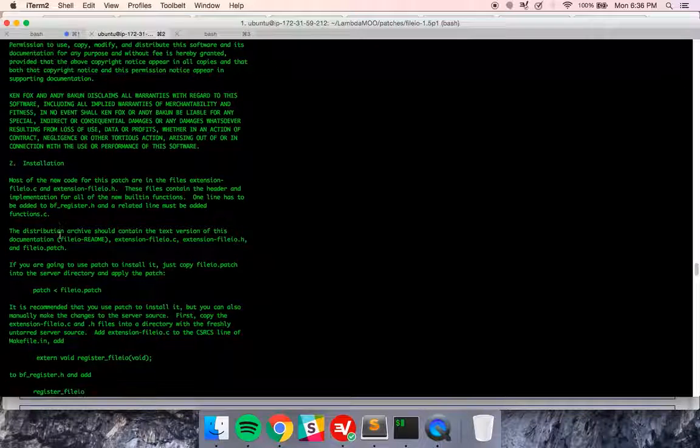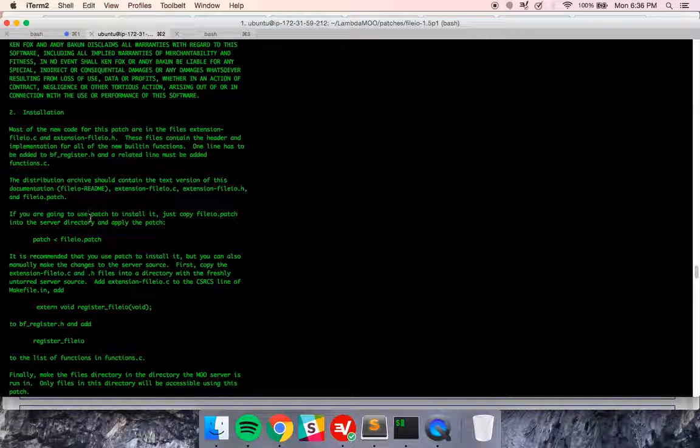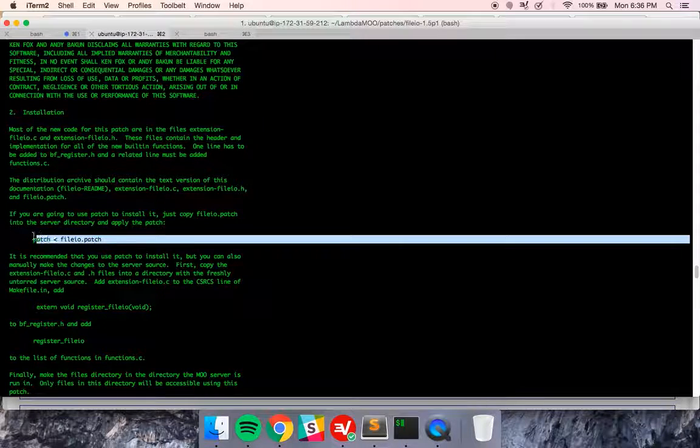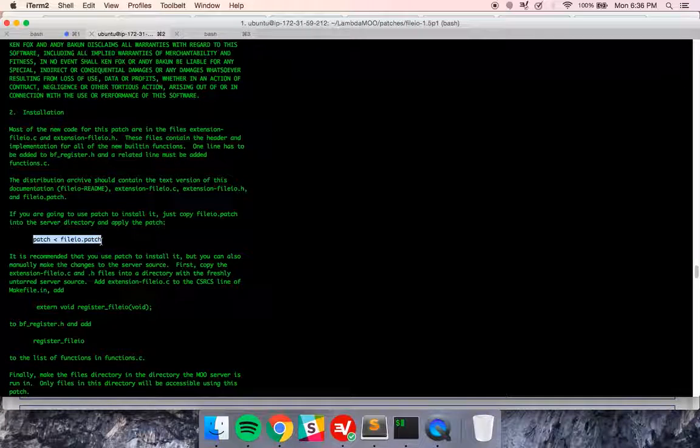This has the distribution archive. If you're going to use this patch to install it, just copy file io.patch into the server directory and apply the patch. It is recommended that you use patch to install it, but you can also manually make changes to the server source. First, copy the file io.c and .h files into the freshly untarred server source, add extension file io.c to the csrs line of makefile, and blah, blah, blah.